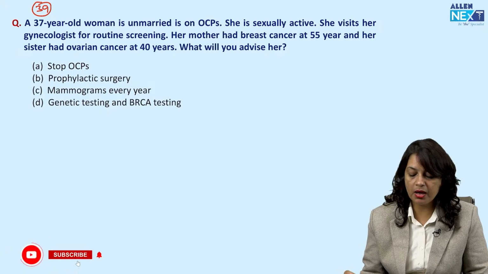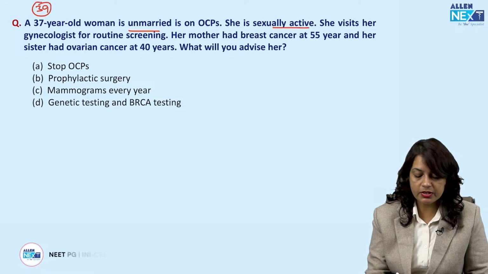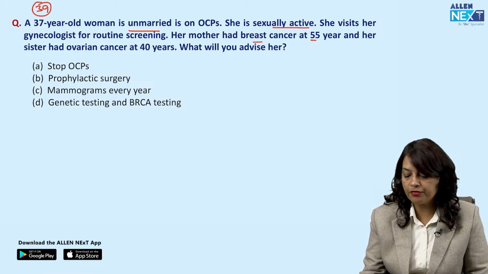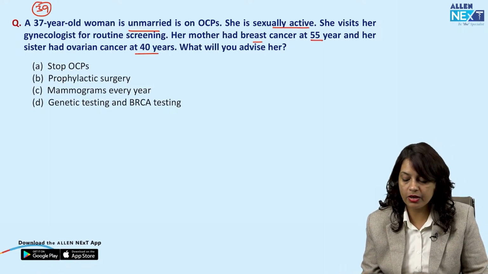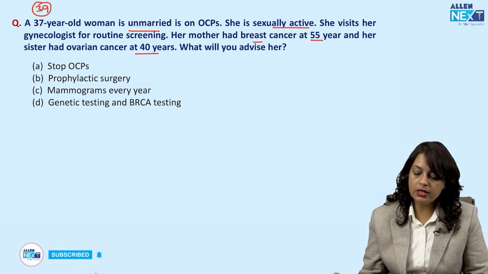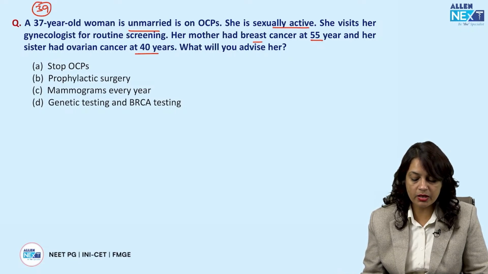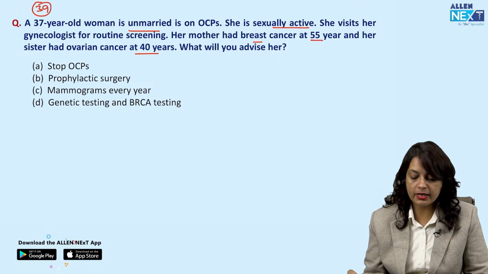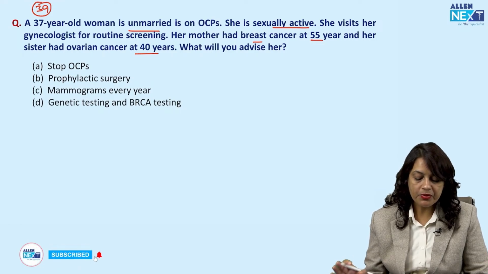Now, next question. A 37-year-old woman is unmarried and she is on OCPs. She is sexually active. She visits her gynecologist for routine screening. Her mother had breast cancer at 55 and her sister had ovarian cancer at 40. What would you advise? So it is breast ovarian cancer syndrome, as there is a strong family history of breast cancer in the mother and ovarian cancer in the sister. So she should stop OCPs. Prophylactic surgery she should get done, that is bilateral salpingo-oophorectomy.